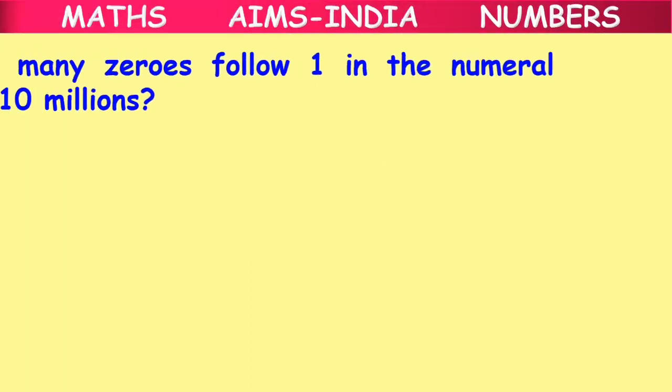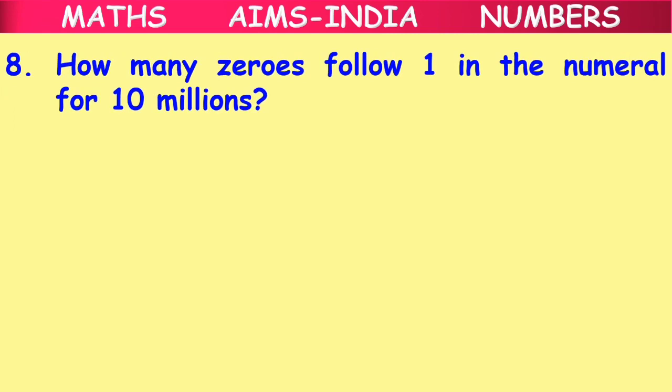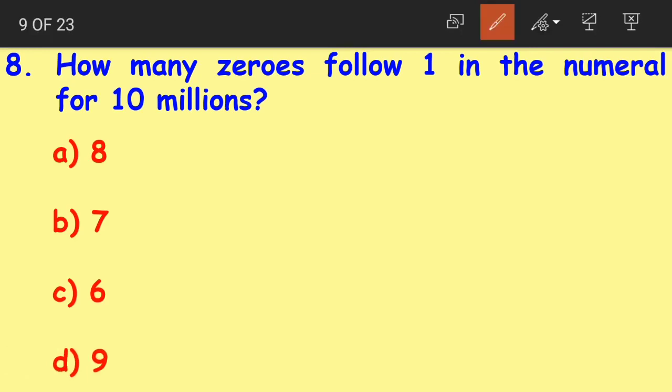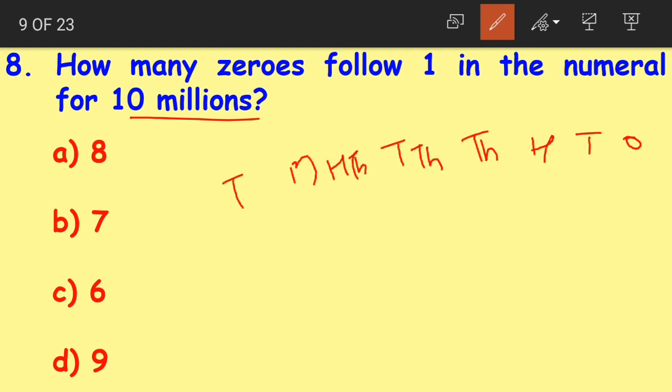Next, question number 8. How many zeros follow 1 in the numeral for 10 millions? Option A 8, option B 7, option C 6, option D 9. Again 10 millions. So we'll write the place values in 10 millions. Thousands, 10,000s, 100,000s, millions and 10 millions. It is the international system, right? Yes. Now what are they saying? How many zeros follow 1 in the numeral 10 millions?